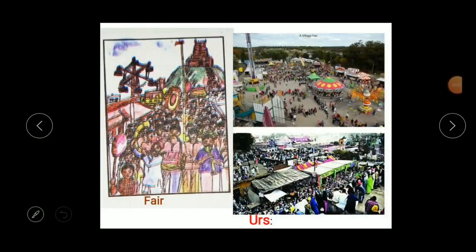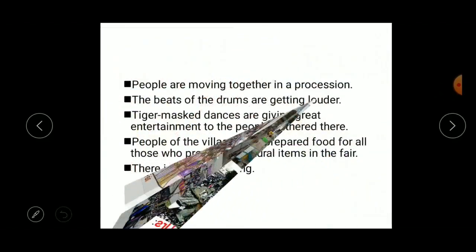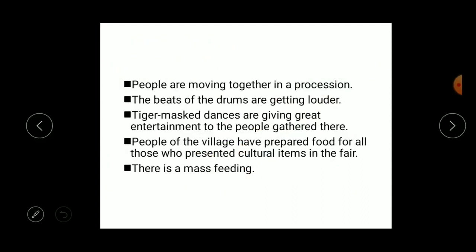Yes. What is this, children? What are you observing here? Here it is a fair, here it's an urs, here's also a fair. Right. So, have you visited the fair in your city or in your village? You might have seen the people of the village celebrating that fair or urs with great joy and happiness, right? So, what are the things you see in the village, in the fair or in the urs?